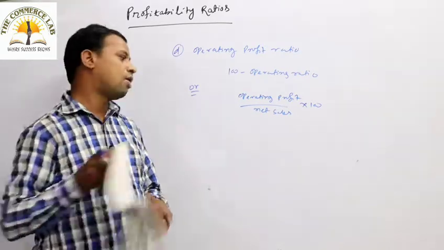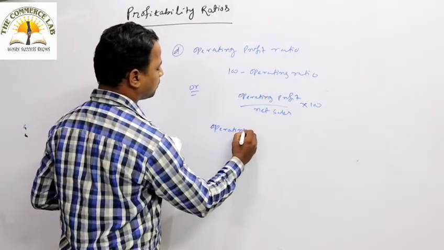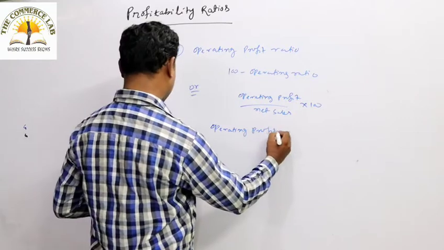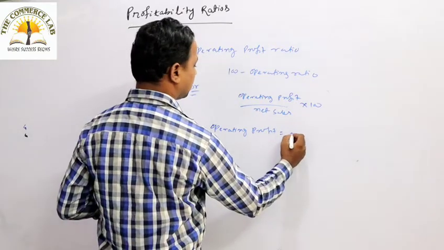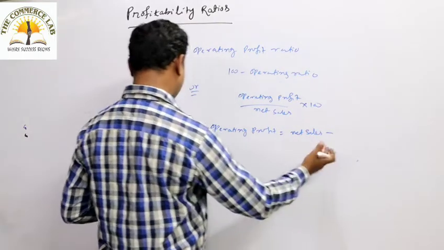So what do you understand by operating profit? Operating profit is nothing but the net sales minus operating cost.